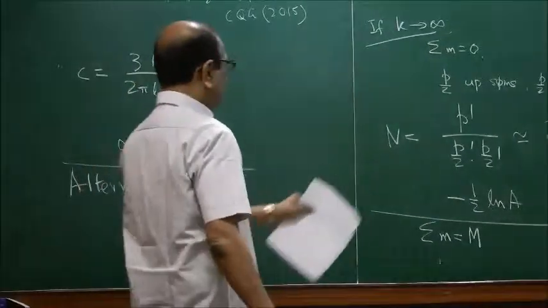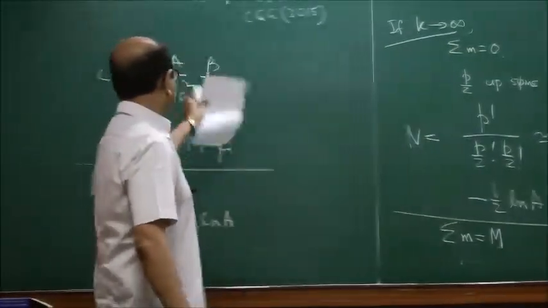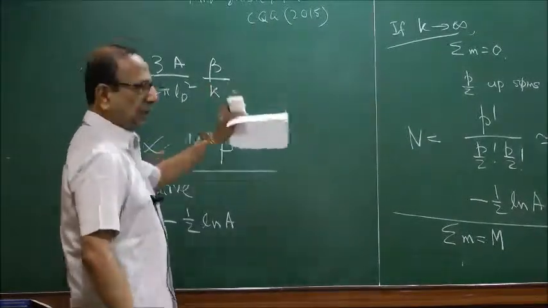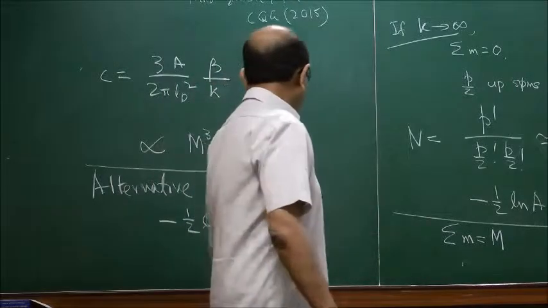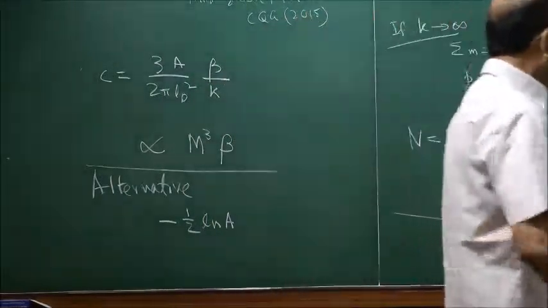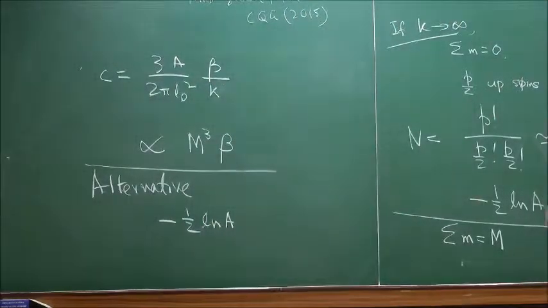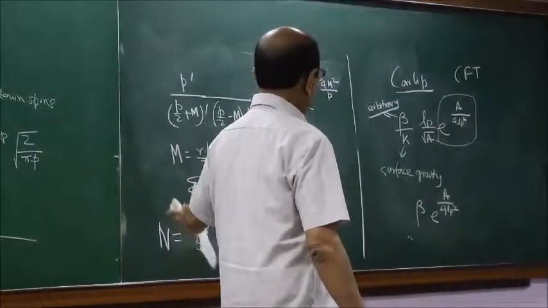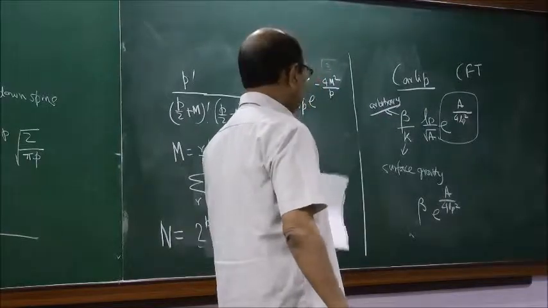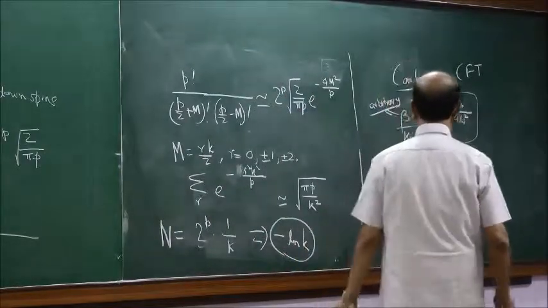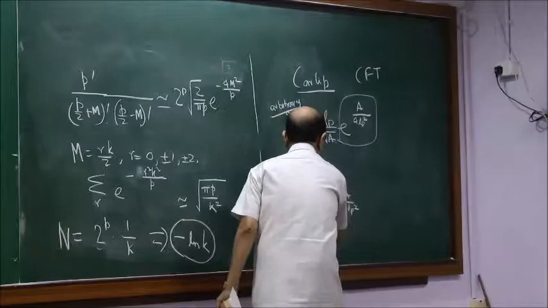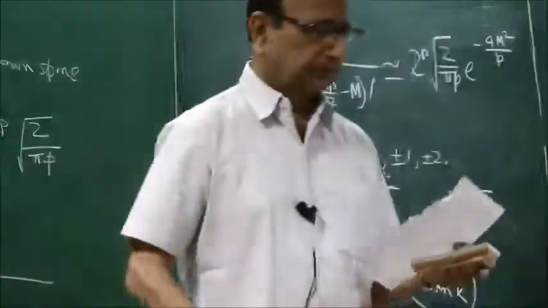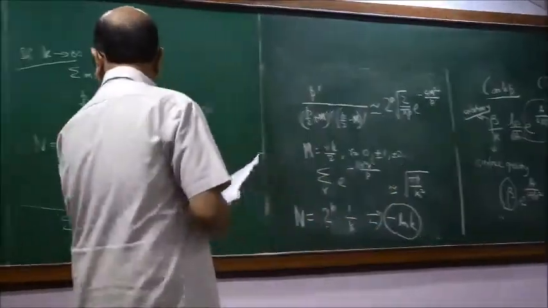He had beta arbitrary to begin with, then he chose beta to be equal to this, and he also mentioned that beta could be proportional to kappa, but if that is taken seriously, one gets minus half log A. And if beta is really taken to be arbitrary and proportional to some inverse power of the classical area of the horizon, then we could also get minus log A, minus 3 log A, or whatever. So the essential point is that Carlip's beta was arbitrary to begin with. Okay, so that is all I wanted to say.